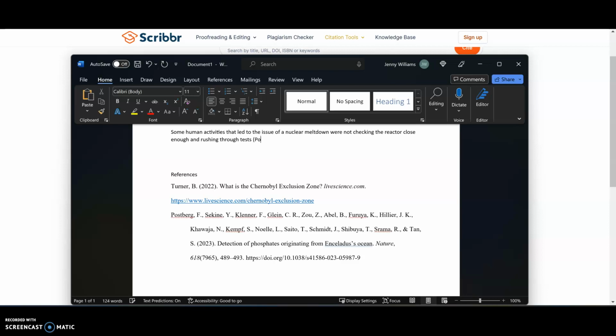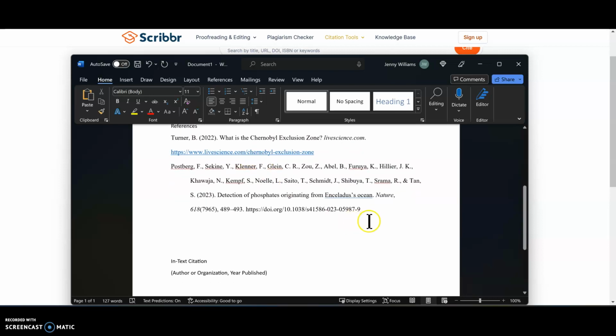What you would do is you would actually say Postberg et al., which stands for all the rest of the people who contributed to that paper. And then the date that it was published is 2023. And that would be your in-text citation.